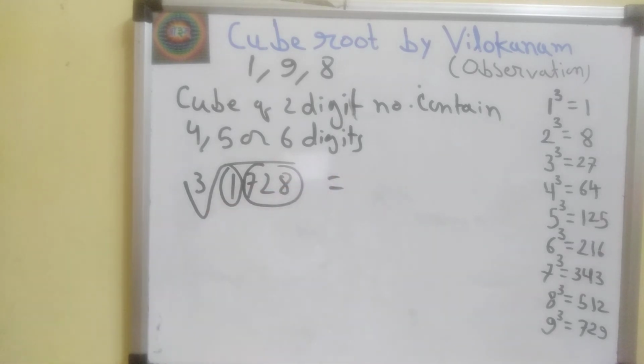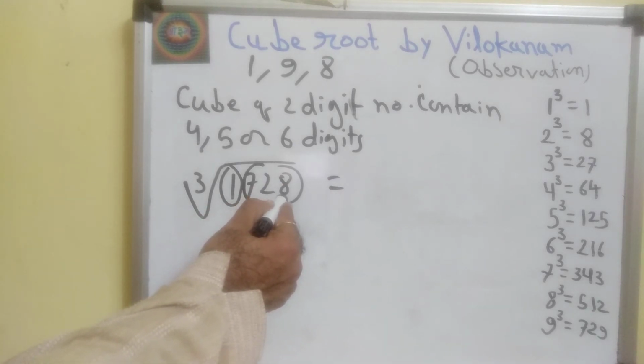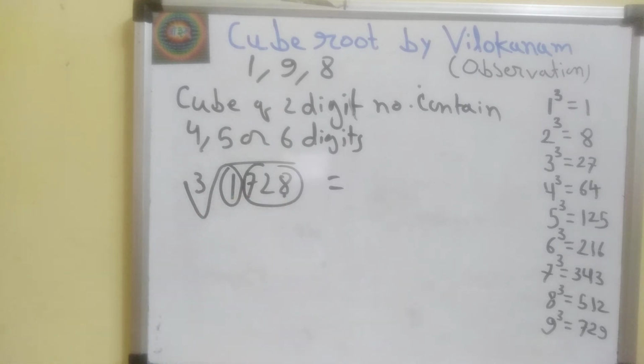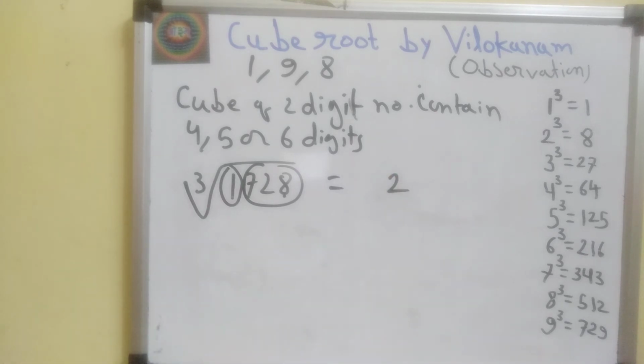To find last digit of the answer, we observe last digit of the number. Here last digit of number is 8. So we take complement of 8, which is equal to 2, as 10 minus 8 is 2. And to find first digit of number, we find highest possible perfect cube, which is smaller than or equal to leftmost group.